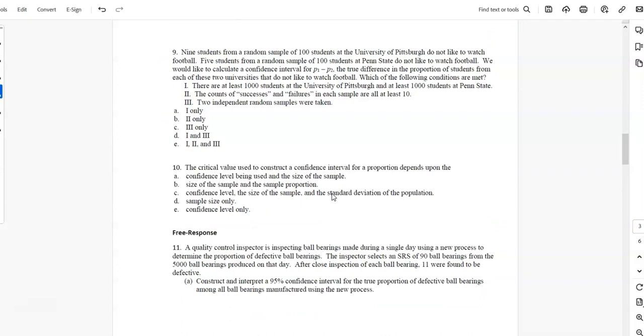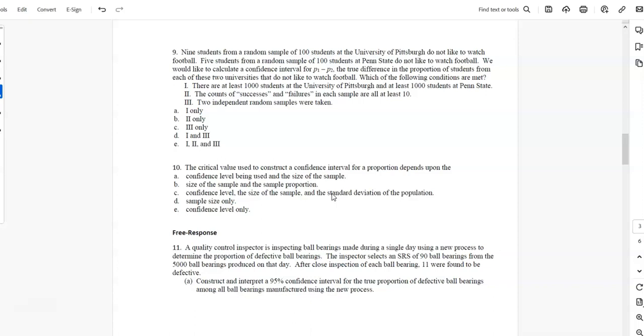Okay, 9 students from a sample of 100 students at the University of Pittsburgh do not like to watch football. 5 students from a random sample of 100 students at Penn do not like to watch football. We'd like to calculate a confidence interval for p hat 1 minus p hat 2, or p1 minus p2, sorry.